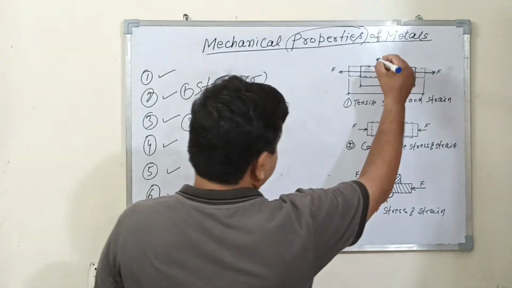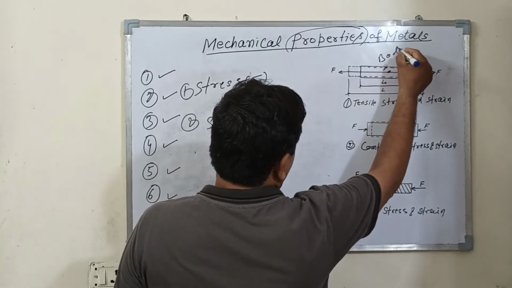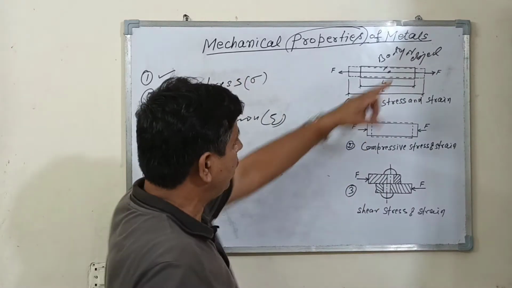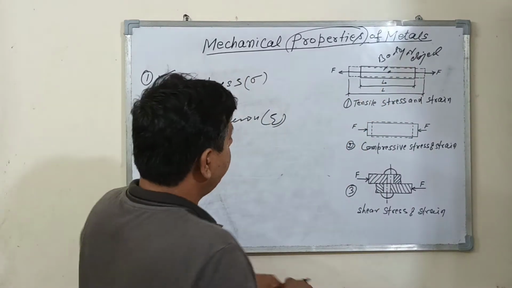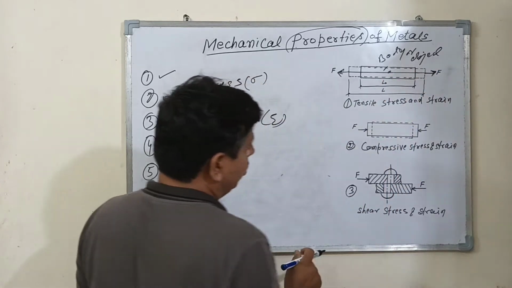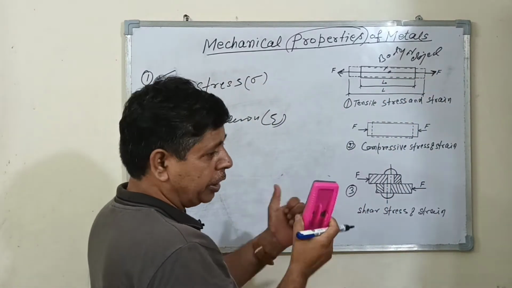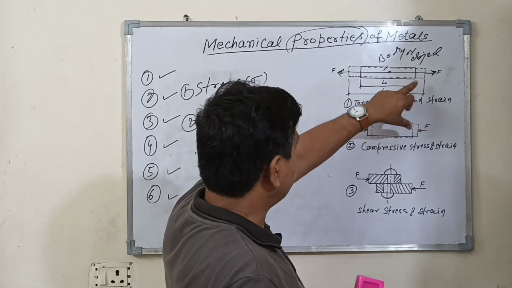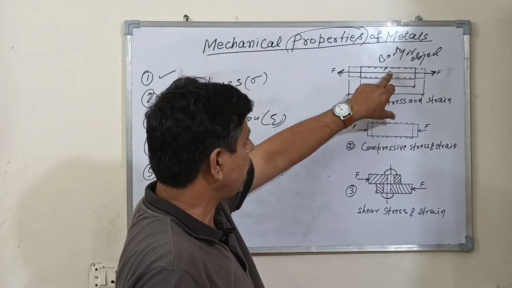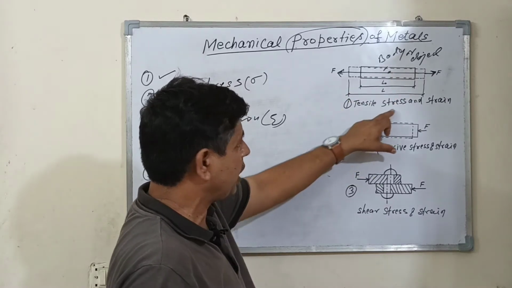When a body or object is subjected to equal and opposite forces, actually tensile, some force is induced at any section. The force induced at any section is called a tensile stress.